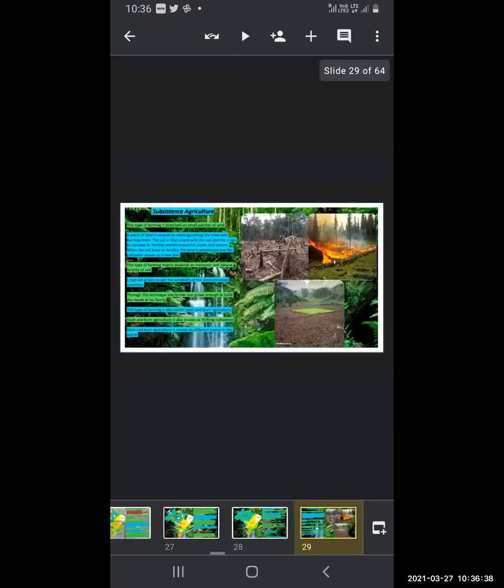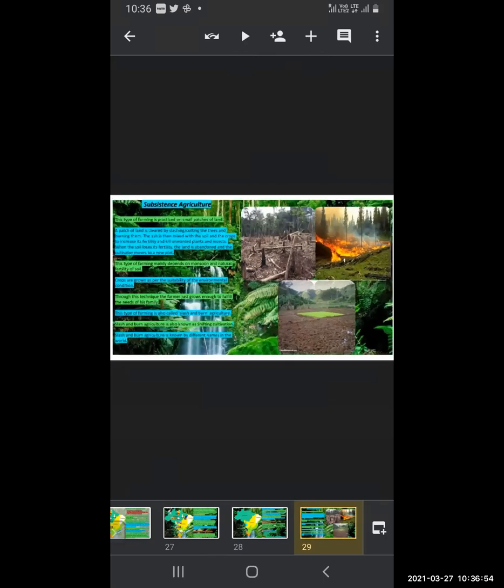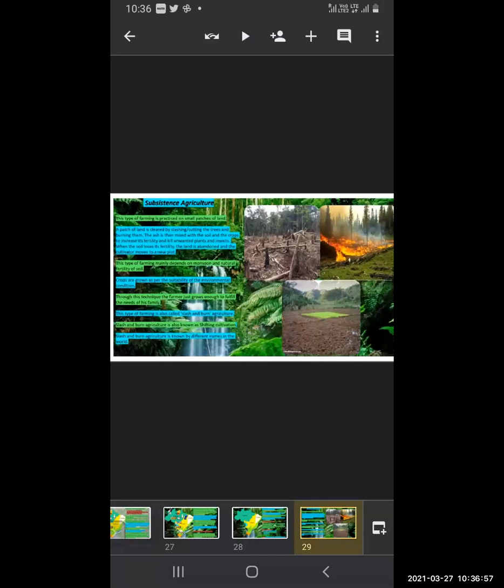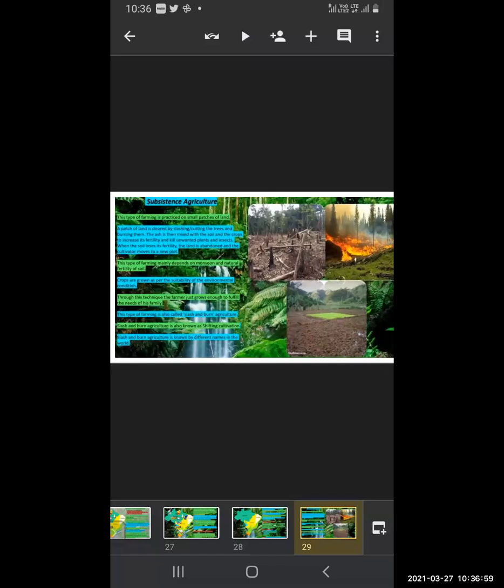Now subsistence agriculture. What is subsistence agriculture? This type of farming is practiced on a small patch of land. A patch of land is cleared by slashing, cutting the trees. Means a small area is selected and the trees are cut from that area and burnt. The ash is then mixed with the soil and the crops to increase its fertility and kill unwanted plants and diseases. When the soil loses its fertility, then the land is abandoned and the cultivators move to new plots.